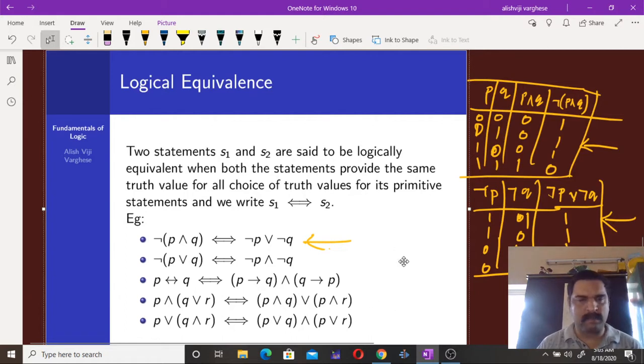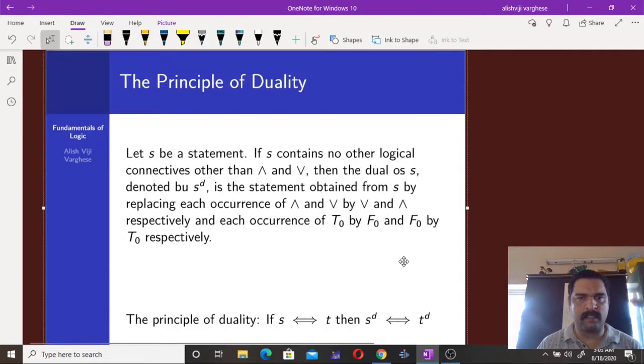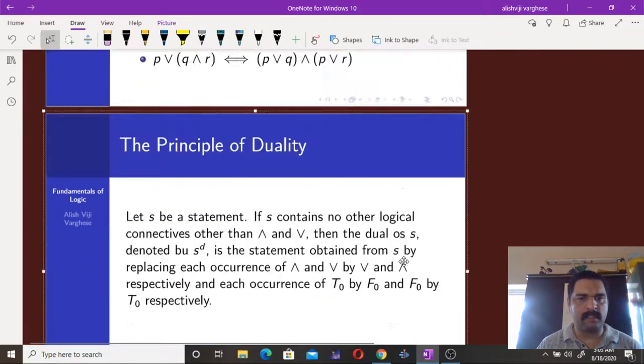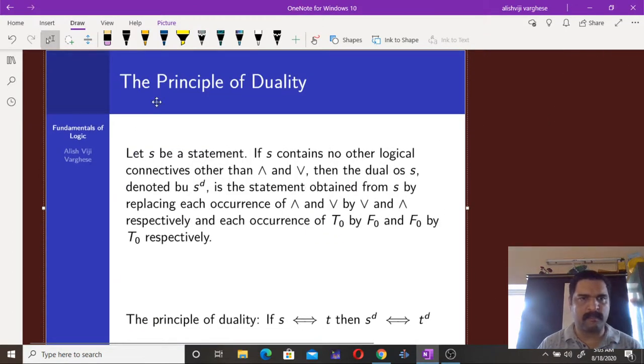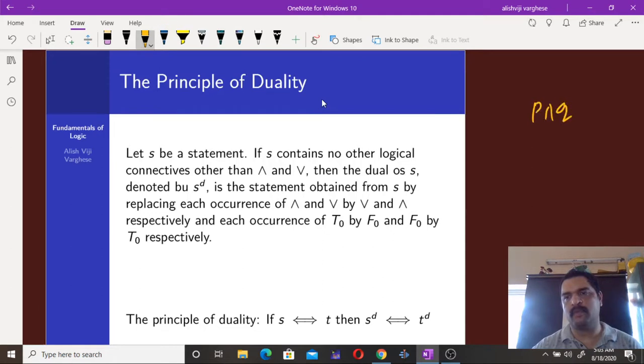You can prove all these expressions using or constructing the truth table. And before constructing the truth table, observe the principle of duality. If we have a compound statement S, which contains only two connectives, and or or, then we can obtain the dual of that statement by replacing the symbol and by or, or or by and. So if we have a statement like P and Q, then if we replace and by or, that is P or Q, is the dual.